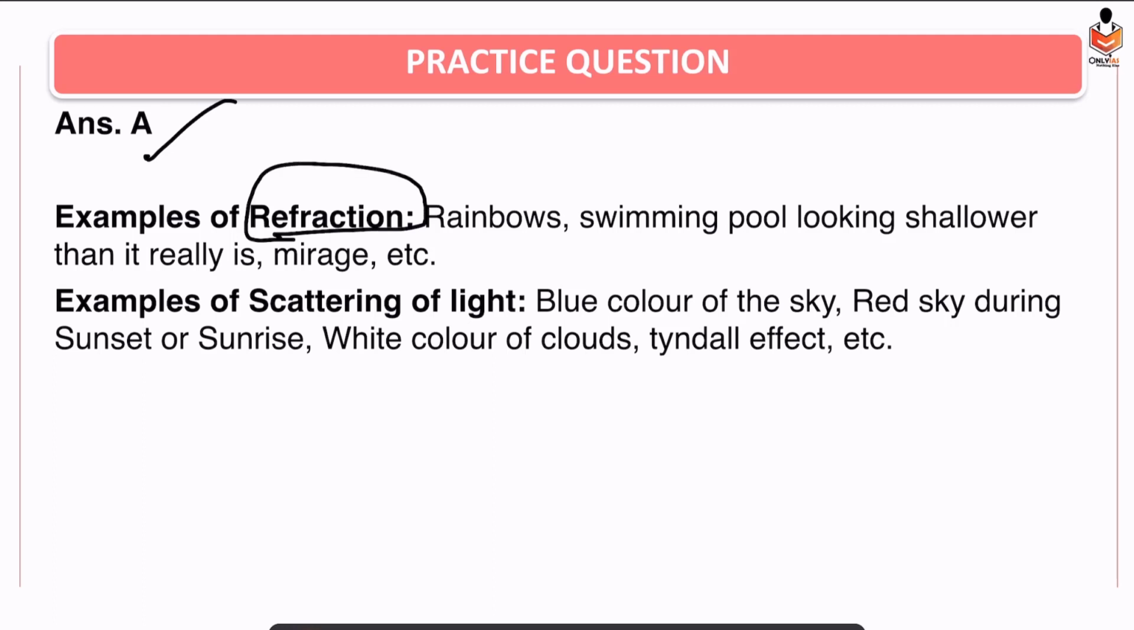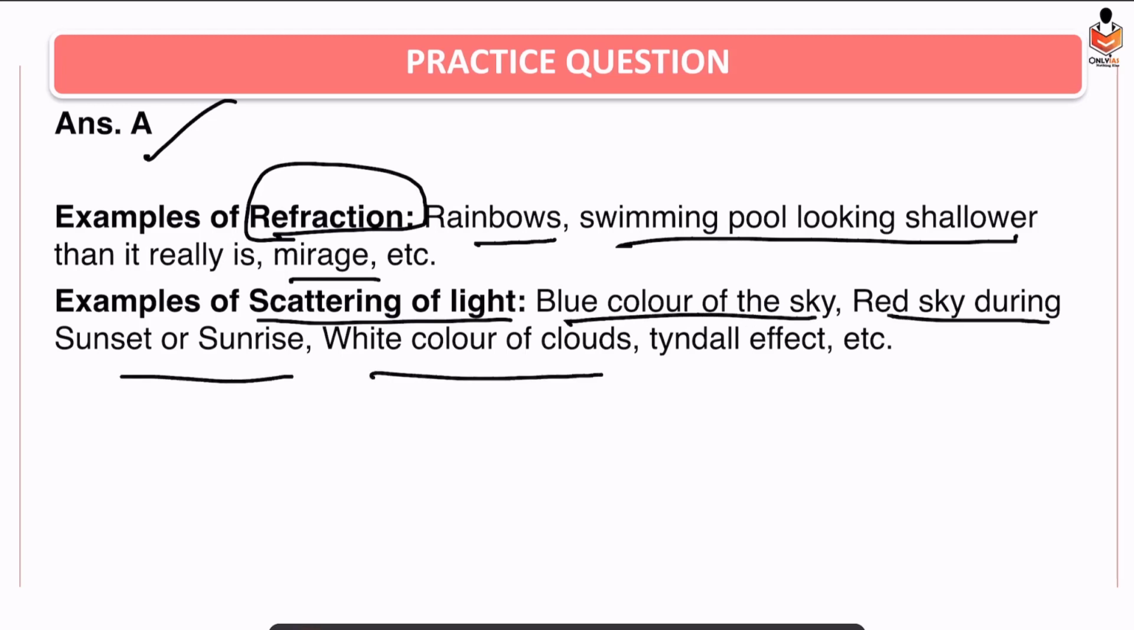So what are the examples of refraction? Rainbows. You might have seen a swimming pool look shallower than it actually is. Mirage on the roads. Then examples of scattering of light: blue color of the sky, red sky during sunset or sunrise, white color of clouds, Tyndall effect. All these are examples of scattering of light.